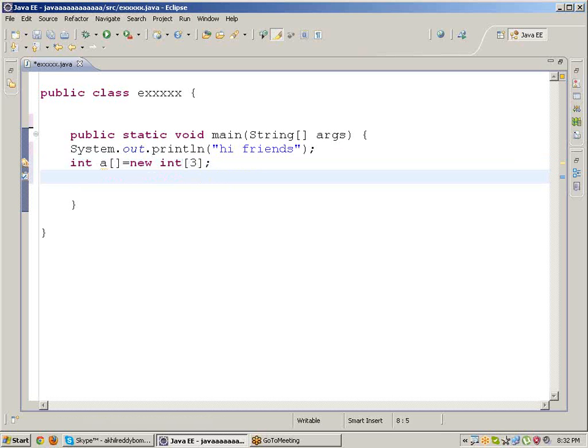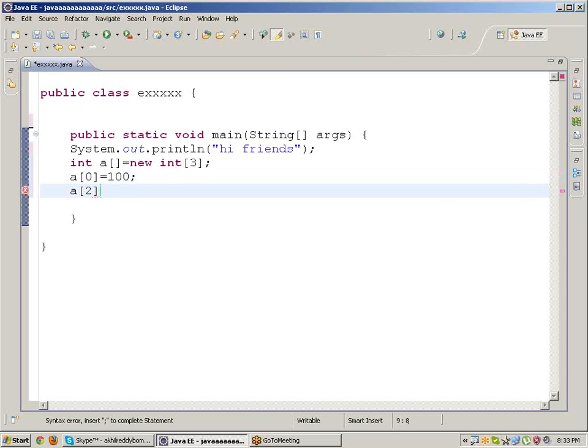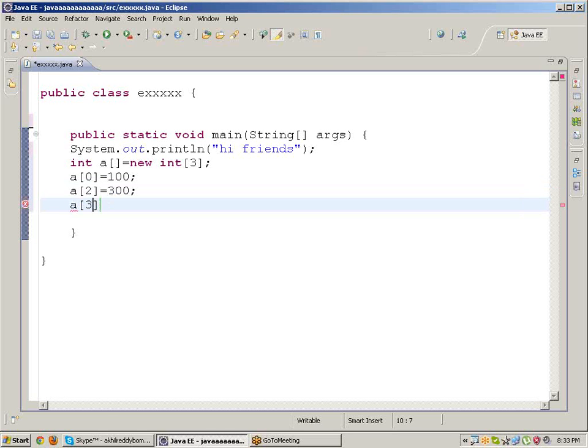Now a of 0 equals 100, a of 1 equals 200, a of 2 equals 300, and a of 3 equals 400.